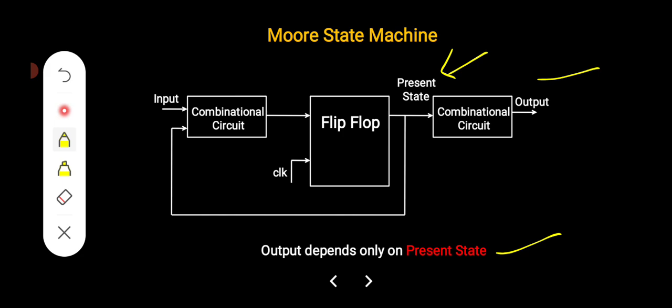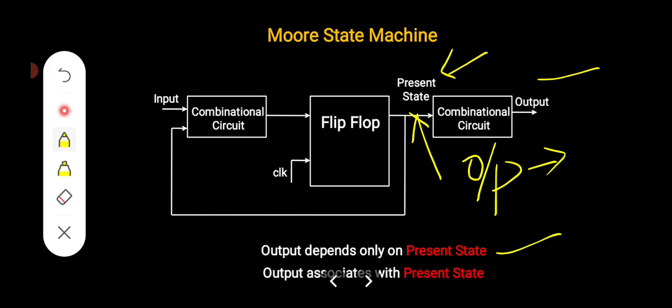The input combinational circuit and flip flops store the previous data, so this is the present state. Based on this present value only, the output is decided. That's why it is called a Moore machine. In a Moore machine, outputs depend only on the present state itself.